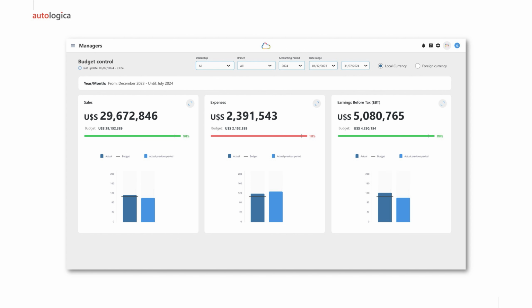This is part of the data-driven routine, and it's essential always to compare what you budgeted with what you currently have, the real thing you're having right now. So you will have reports where you can check how much you estimated for the expenses versus what you really spent, how much you budgeted for sales versus actual sales, and of course all of that will give you the profit or loss results you wanted versus what you are really earning, or not, from the accounting point of view.